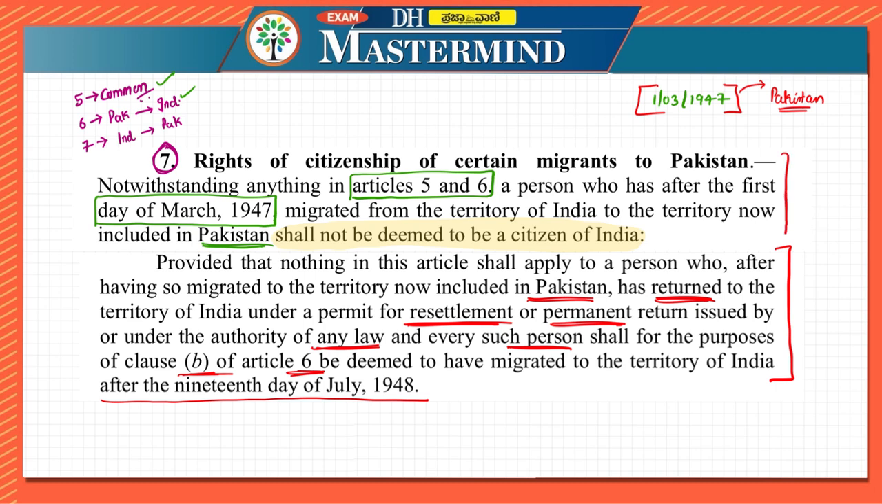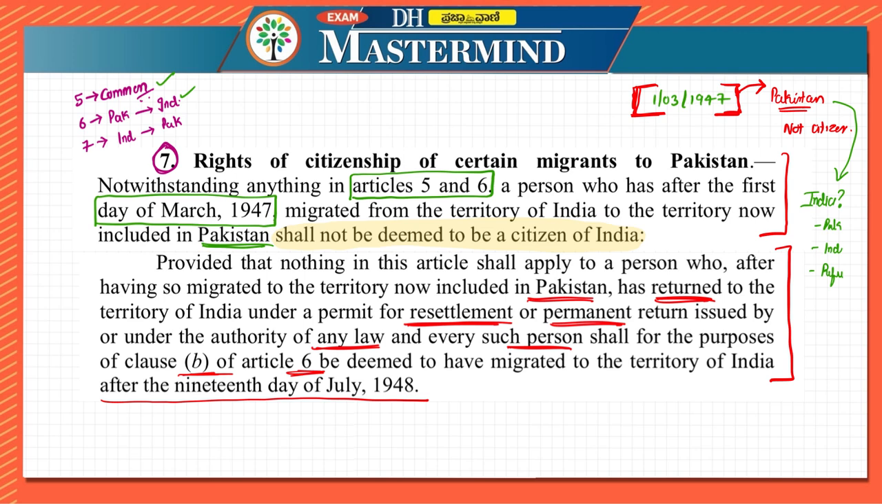First, it says very clearly that if after 1st March 1947 some person has gone to Pakistan, then they are not a citizen of India. What if that person, after 1st March, went to Pakistan but again came back to India? What about those people? What do you call them? Do you call them citizens of Pakistan? Citizens of India? Or refugees? So to make that clear, they have added Article 7.